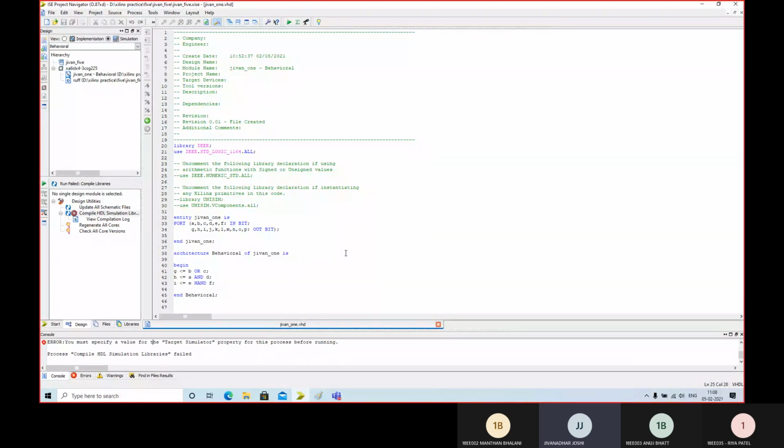If this gets solved, then I will send you a message in the WhatsApp group, and you should also do the similar exercise on your computer. Try to download the software, Xilinx ISE, if you have the plan for so many GBs. The total size of the software is about 5.3 or 5.7 GB. So if possible, download it or wait for a while. I will demonstrate it in the next lecture. Okay.